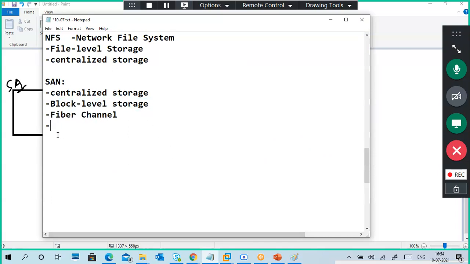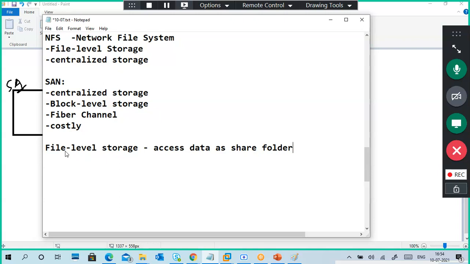Fiber channel, it is costly and it is an enterprise solution. File level storage. What is file level storage? You're accessing your data as a shared folder, or accessing data file-wise. Actually, it is not a good word, put a shared folder kind of stuff.